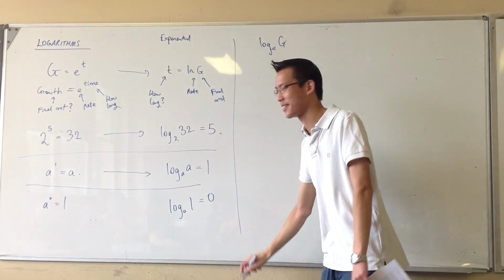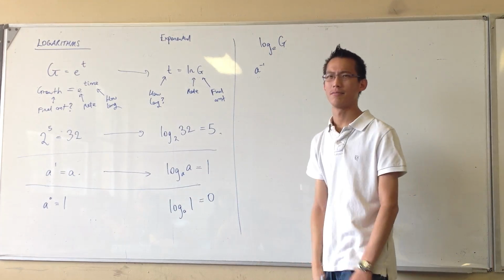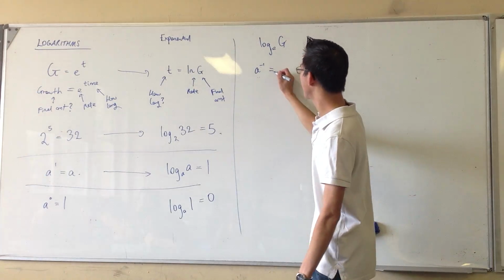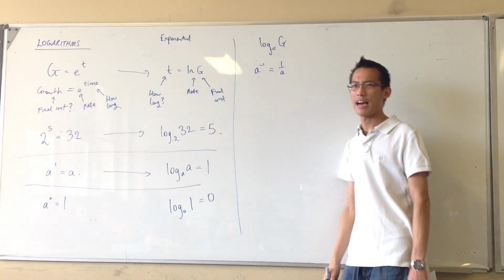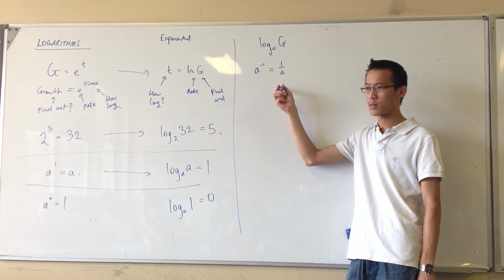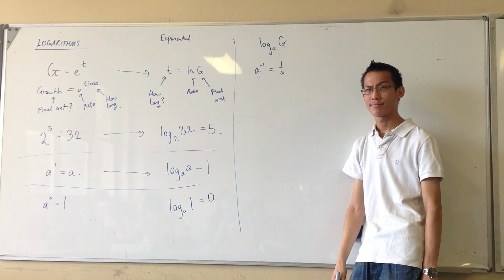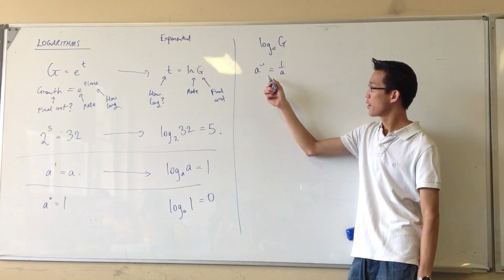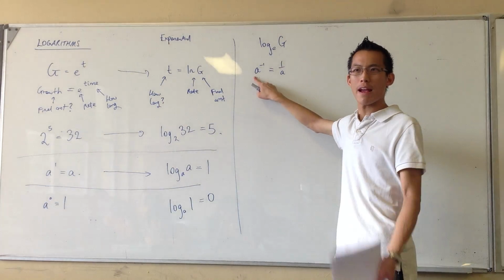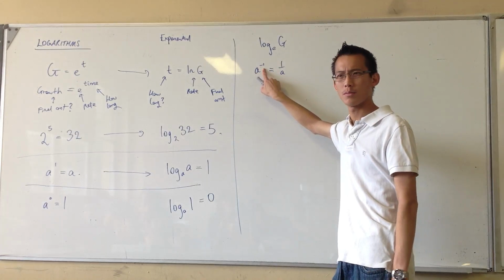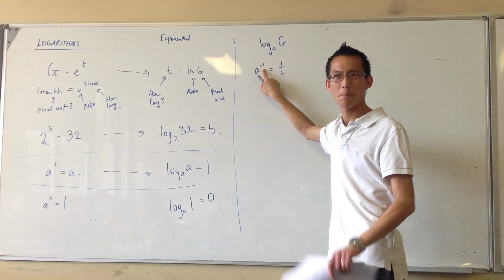This is where it starts to get fun. What about A to the power of minus 1? What does that mean? That's 1 on A. How do you rewrite this? What log law goes with this? Maybe I should ask this instead. What does this mean in terms of growth and time and rates? This means I've got something, it's growing at rate A. What does minus 1 correspond to? Minus 1 back on time period. I'm going backwards in time.